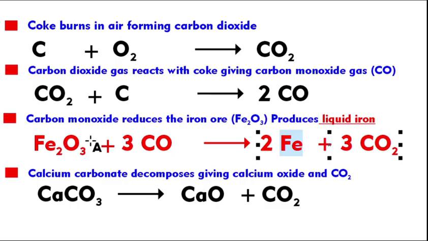The main reaction that is taken place inside this blast furnace where the liquid iron is produced is this. Fe2O3 reacts with carbon monoxide and it gives iron, the molten iron or the liquid iron, and also it produces carbon dioxide. So this is very, very important reaction where it is taken place inside the blast furnace. This is the main reaction actually. So Fe2O3, 3CO, 2Fe, when you balance this equation, you get this final equation.